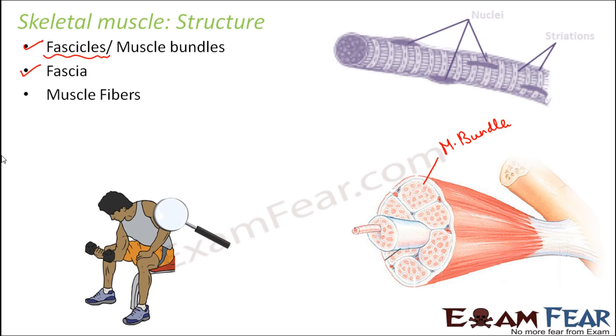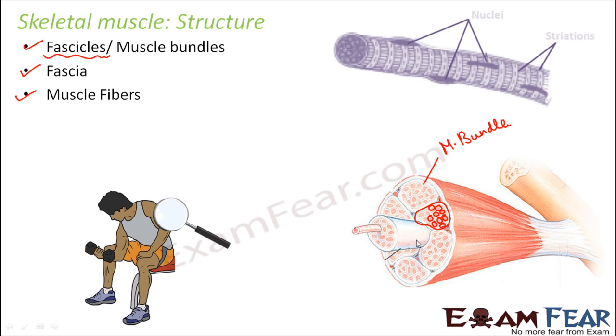Next part is the muscle fibers. Interestingly, each muscle bundle in turn is made up of multiple muscle fibers. If you see inside each bundle, this is one muscle bundle. Inside these bundles, you again get to see some other structures present which are known as the muscle fibers. Now, I have projected one of the muscle bundles. This is how a muscle bundle looks like. It is like a tube-like structure. We are just seeing the top view of the muscle bundle.